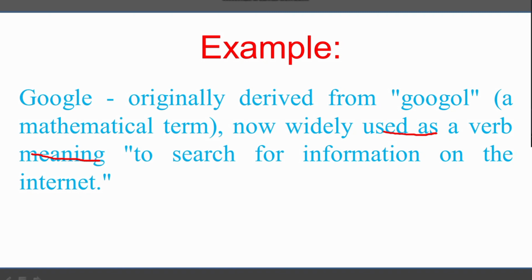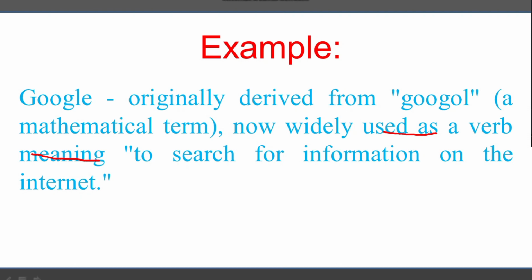You know that this was not a name first in the English language. It was a mathematical term. It was not the name of a search engine. Now it is used for searching on the internet. This is what happens when a new thing is invented and given a name. Okay, that is our coinage.